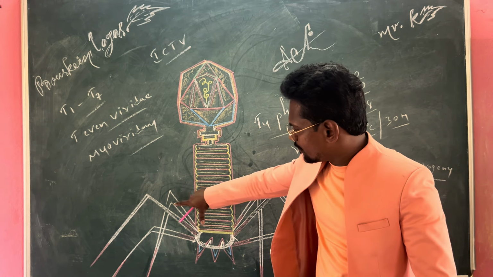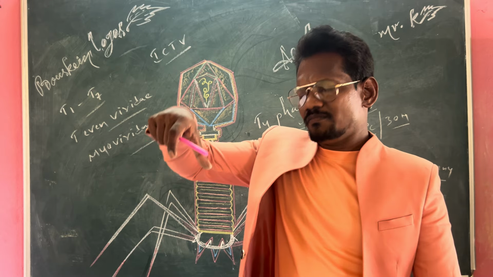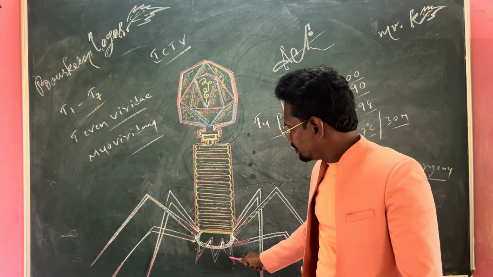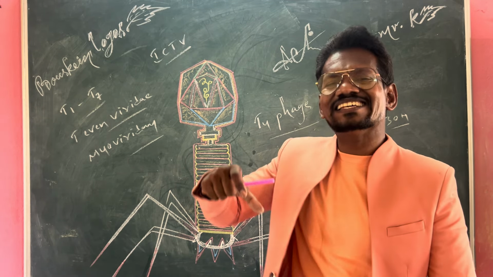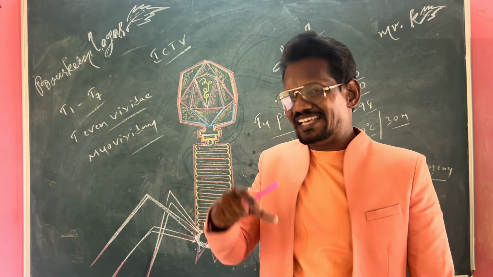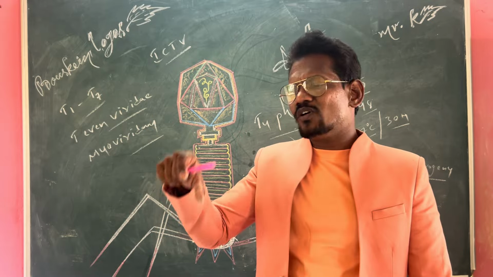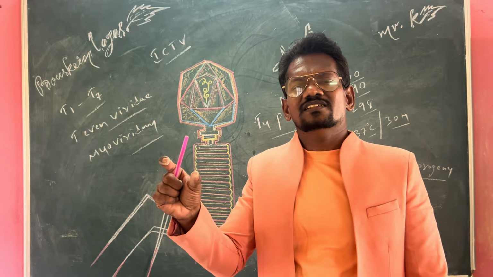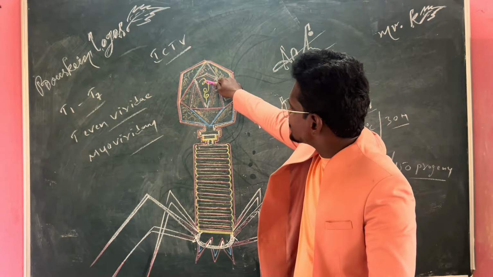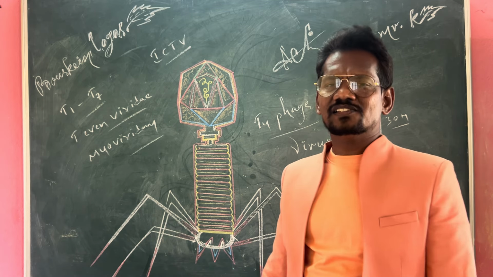With the help of fibers, it lands on the E. coli bacteria, and with the help of pins and by secreting a special viral enzyme, lysozyme, it dissolves the cell wall and membranes of that particular E. coli bacteria, and it injects its genome into the bacterial cell.